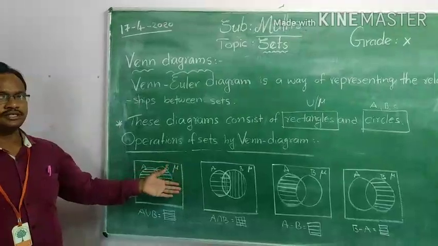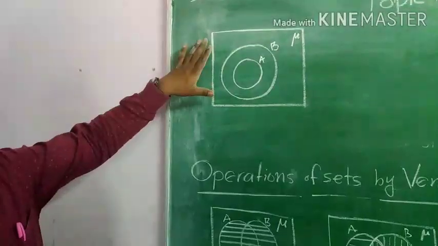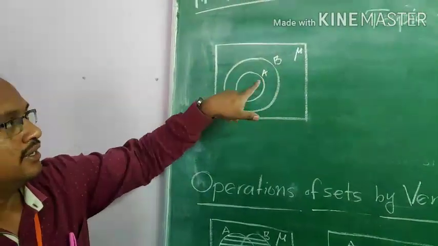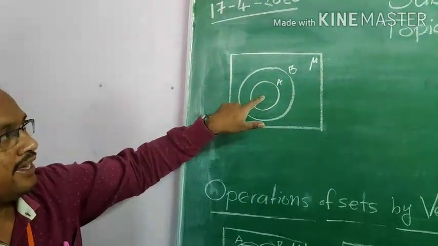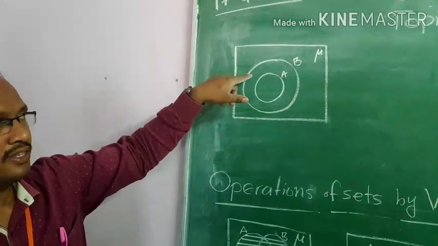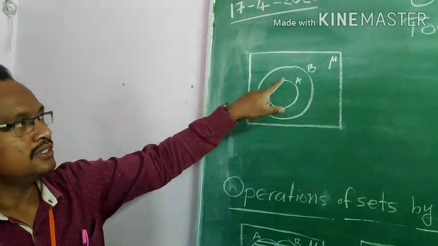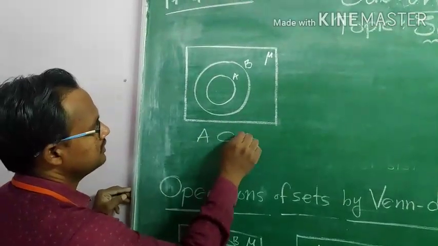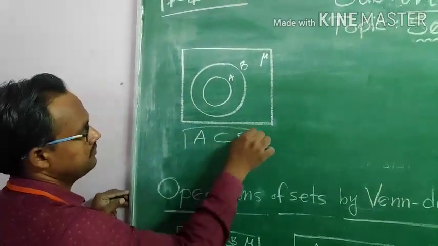And the last one. Here the universal set and the set A is inside set B. That means A is a subset of B. This shows that A is a subset of B.